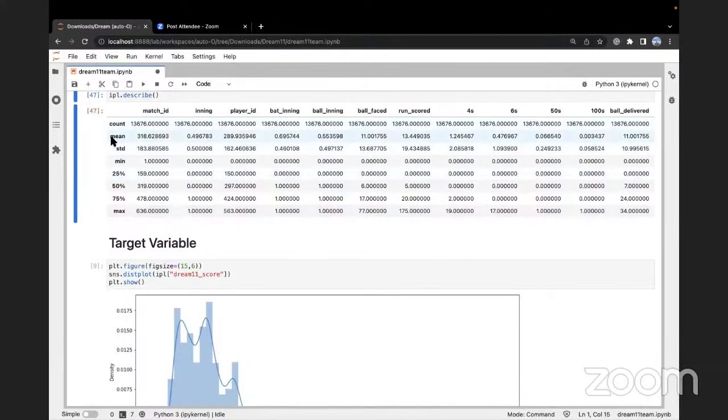Right? What is the average run scored? 13. Now, is this the right metric? Tell me that. What is the average number of runs scored? Is this 13.44 the right estimate of the average number of runs scored? What do you guys think?